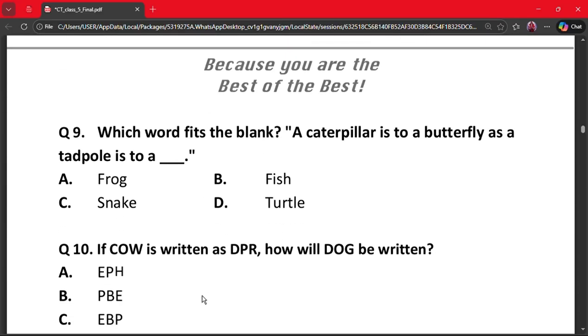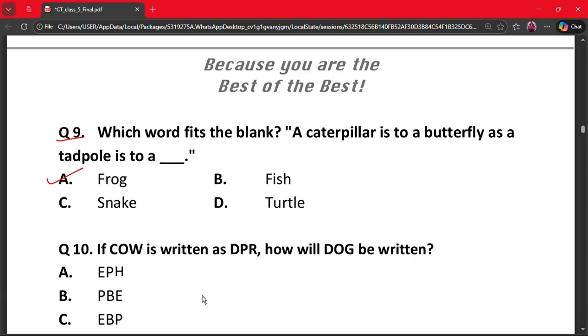Next question is question number 9. Which word fits the blank? A caterpillar is to a butterfly as a tadpole is to a dash. A frog, B fish, C snake and D turtle. Here the correct answer is option A, that is frog.